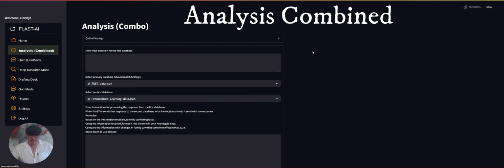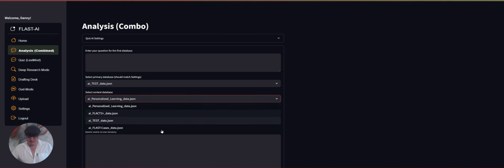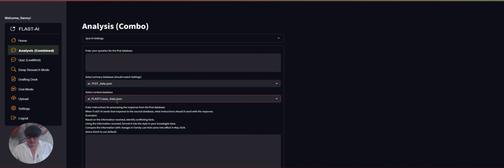Okay, let's have a look at analysis combined. This feature allows you to compare two databases. So in this case, we're going to look at the test data, which is the affidavit, of course, and we're going to compare it to the FLAST cases data. From the test data, we're going to extract facts and issues relating to the ICL.